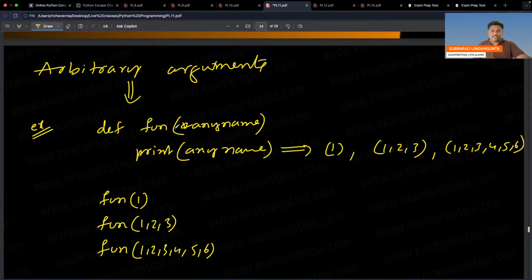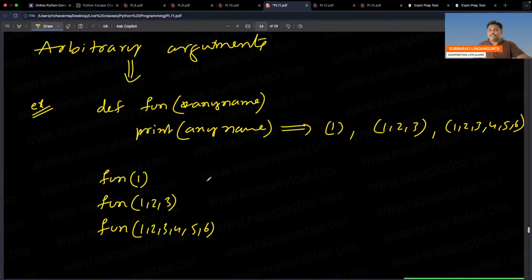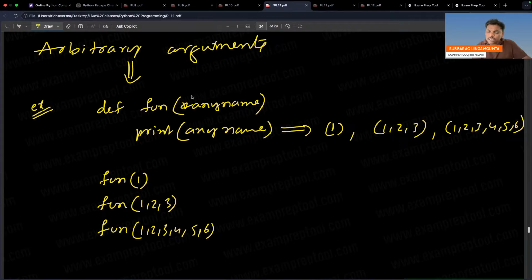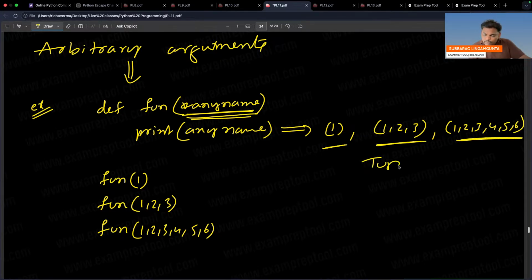Arbitrary arguments. Just you have to keep star any name. Please be careful. So output is tuples. So how to access tuples? I think you can take a for loop and you can take one by one. Okay, that is the one thing.